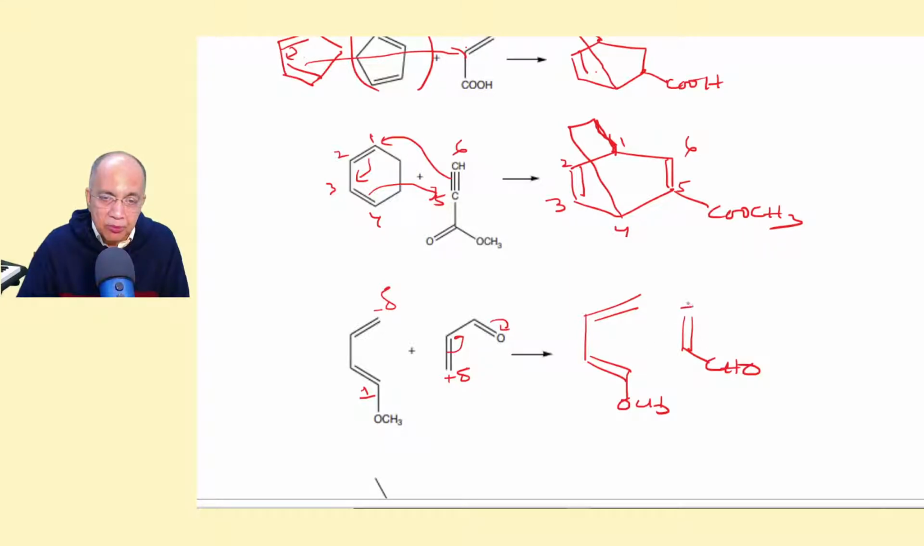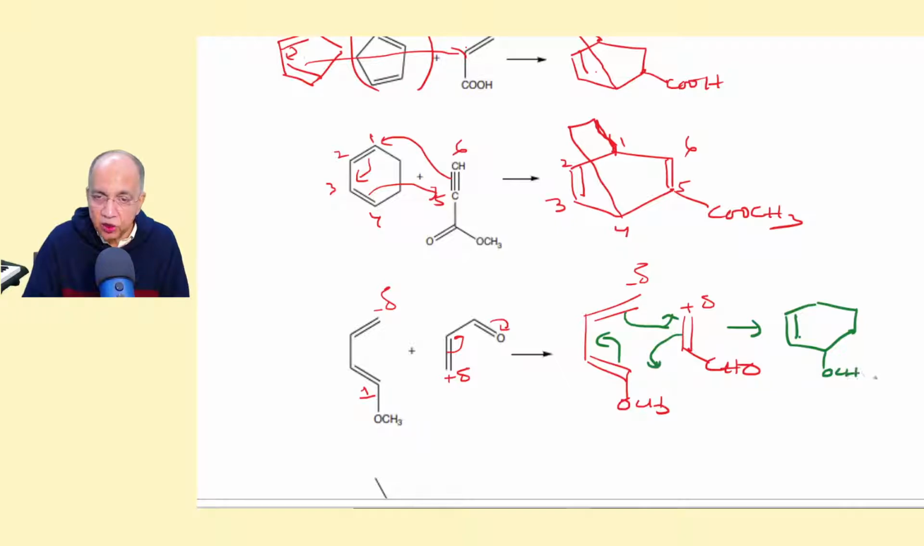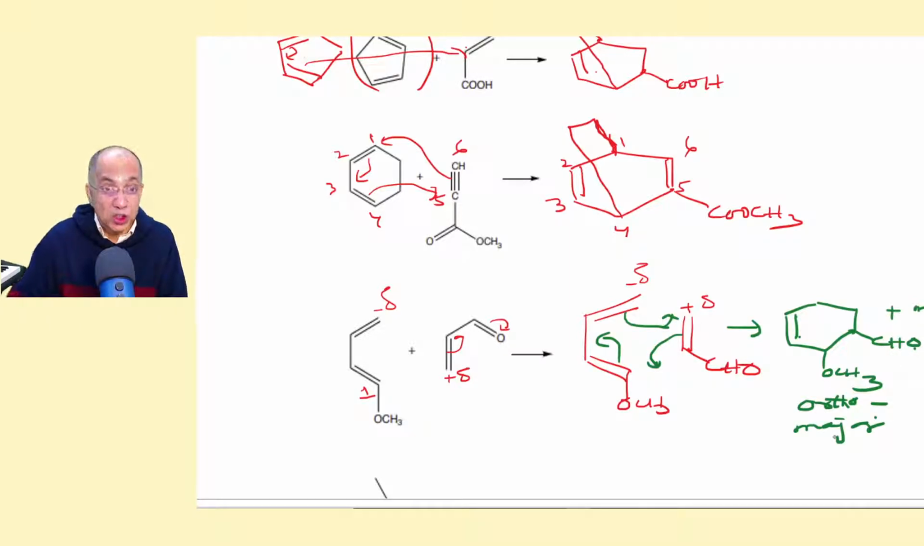So this will be positive, this will be negative, but it will be a synchronous process where this will come here, and this will come here. So the product will be a 6-membered ring, and the major product will be ortho, right? But the meta product will also form. If it would have joined here and here, then OCH3 and CHO would have been meta. Plus meta product will be there, but this is major. This is what we call regioselectivity.